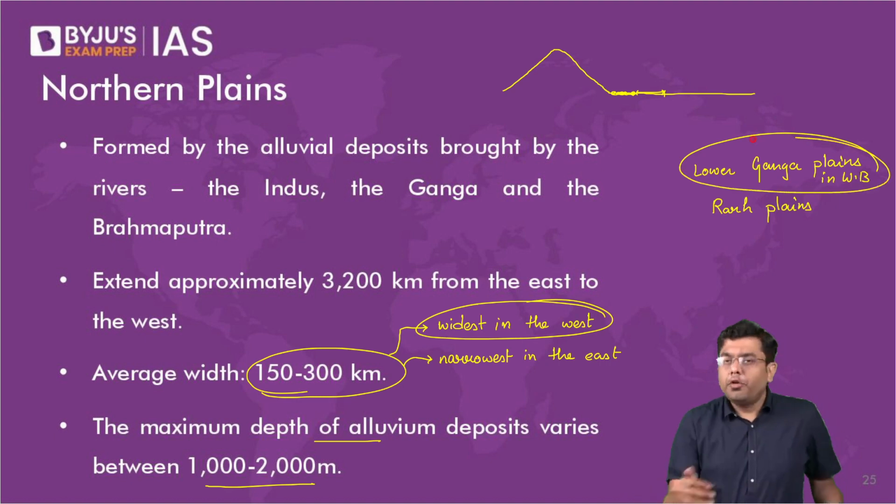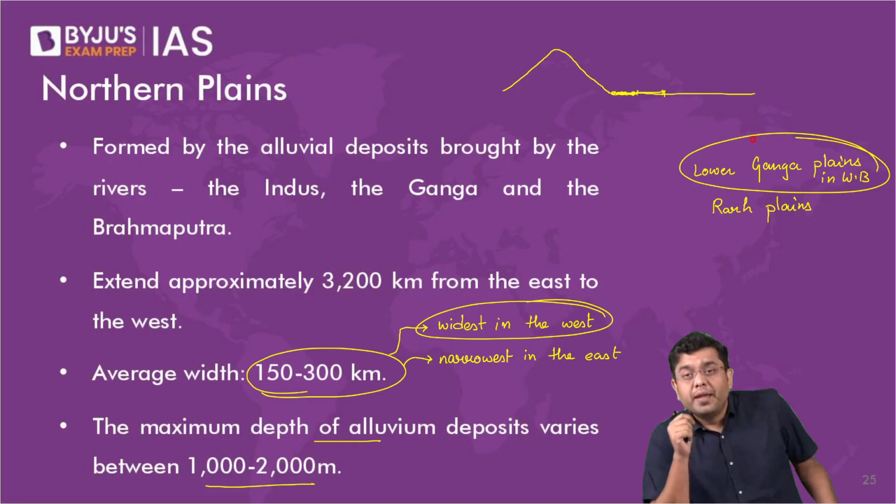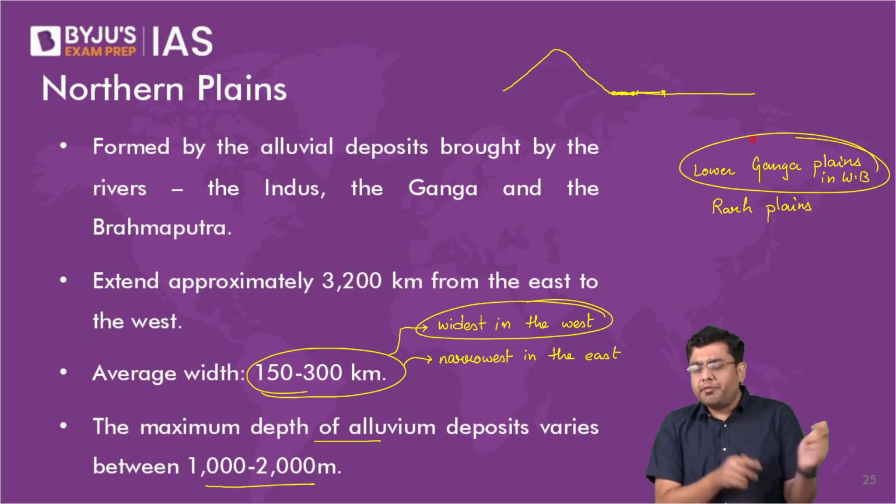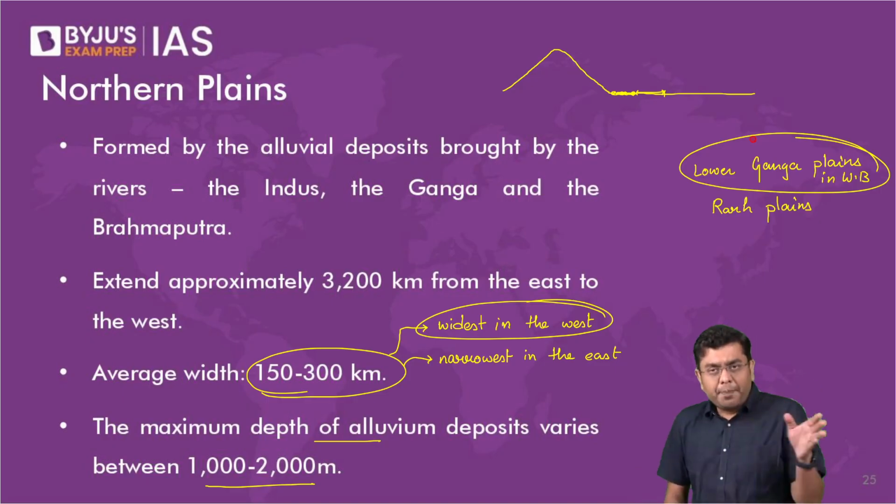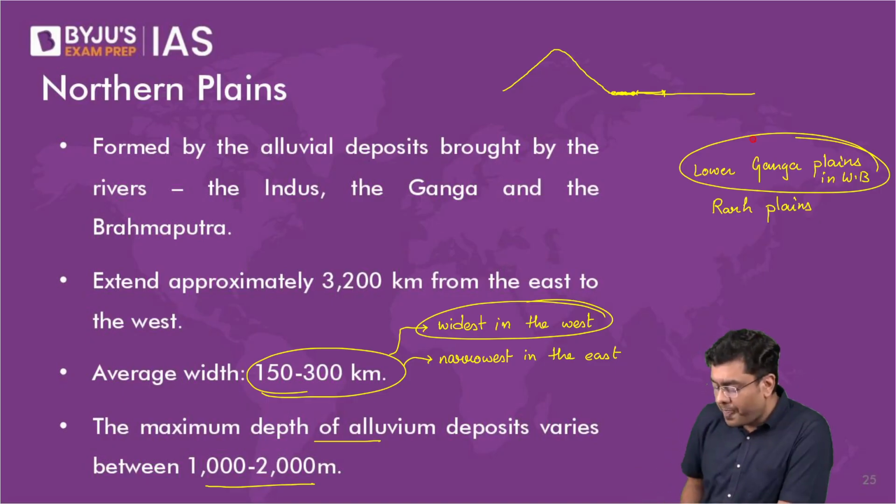Now, if I ask you, as compared to the upper Ganga plain, middle Ganga plain, and the lower Ganga or the Rar plain, where is it that you will find the finest deposit of the particles? That is the smallest particle which gets deposited, where is it that you will find it? Upper, middle, or lower?